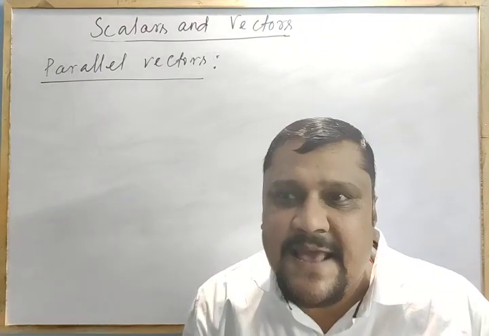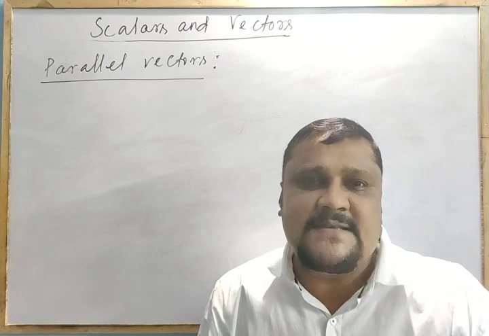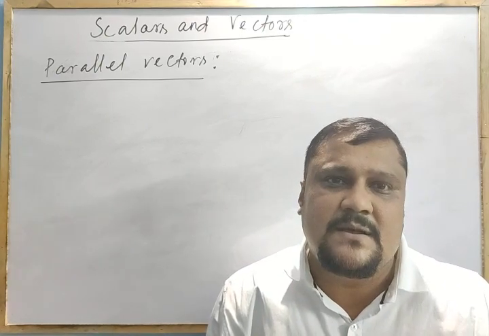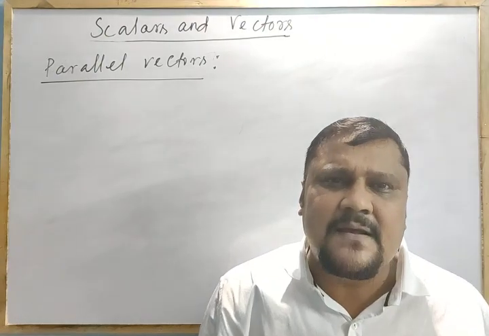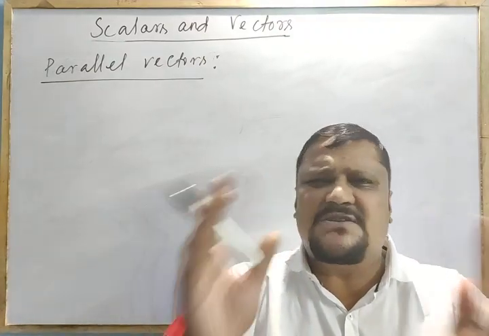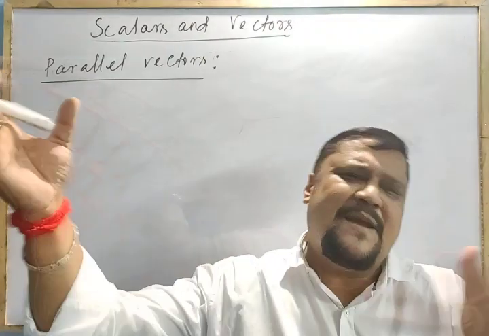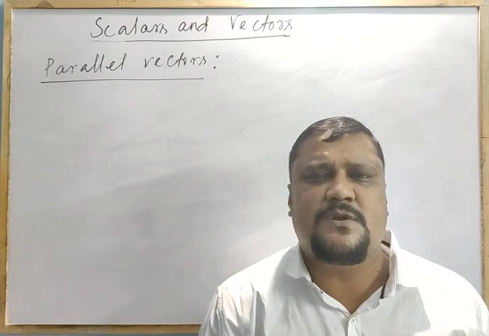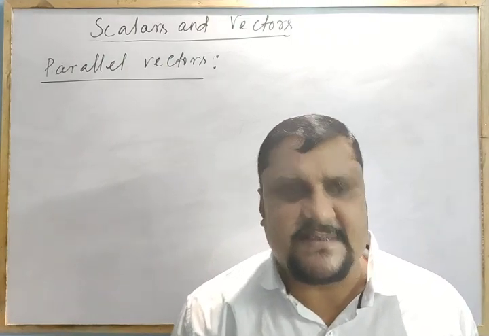If they have the same magnitude, then these are equal vectors. If not, then you are not very much concerned with the magnitude part. They may or may not have the same magnitude but the same direction, right?